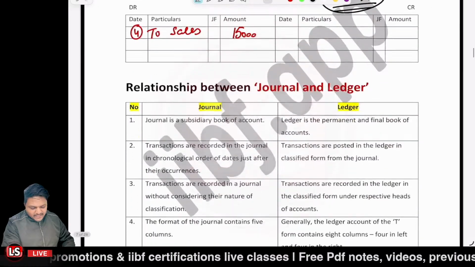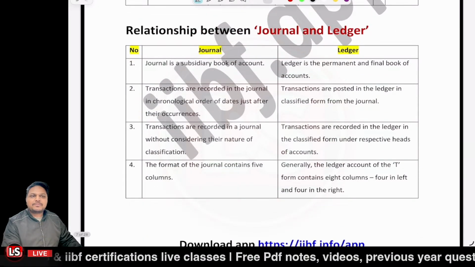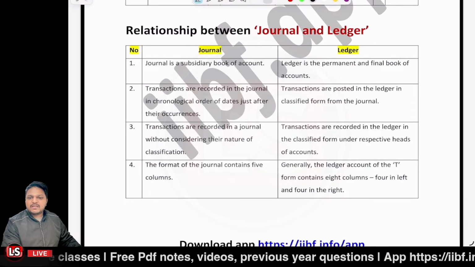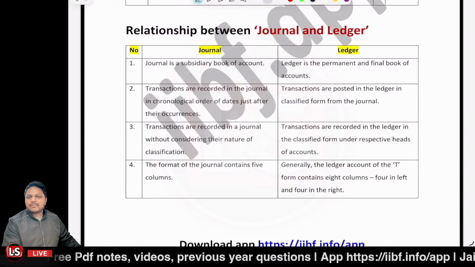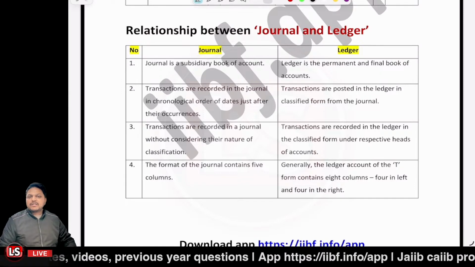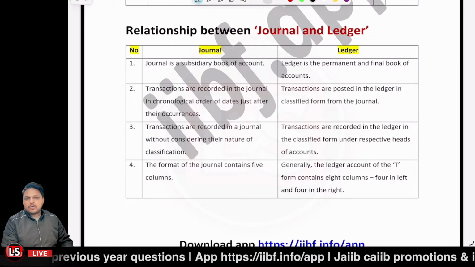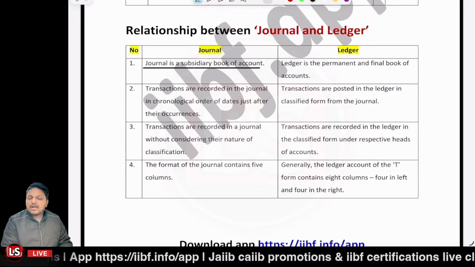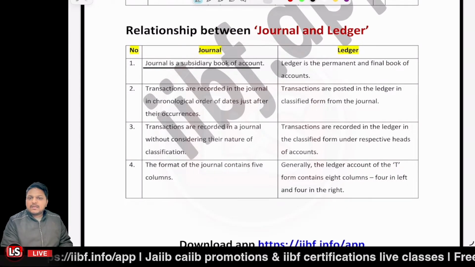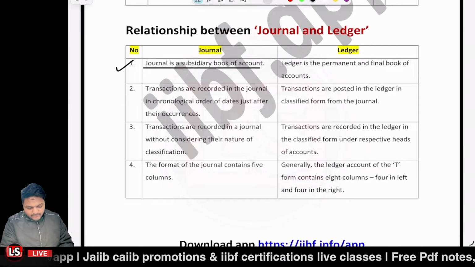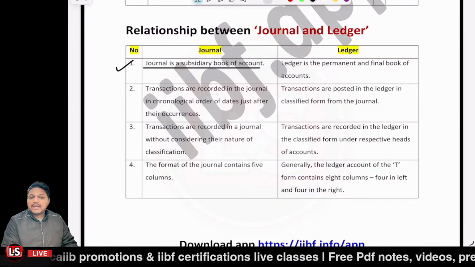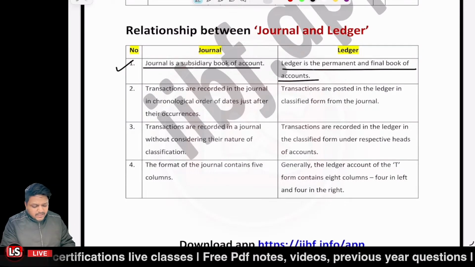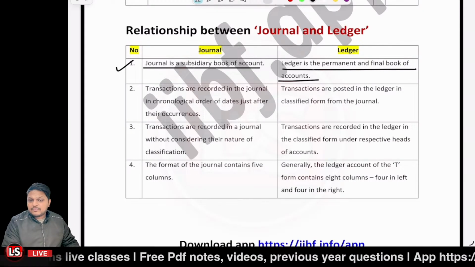Now, let's understand the difference between the journal and the ledger. If we are talking about the journal, what is the journal? Journal is a subsidiary book of account. We can say it is a primary book of entry, or an original book of entry, right? But if we're talking about the ledger, the ledger is a permanent or final book of account.